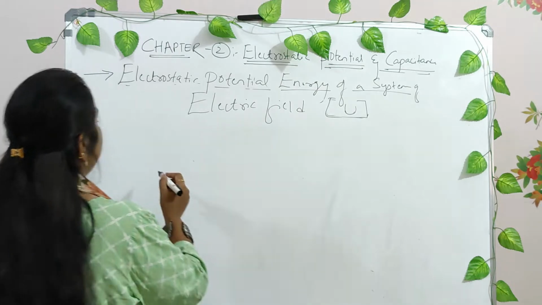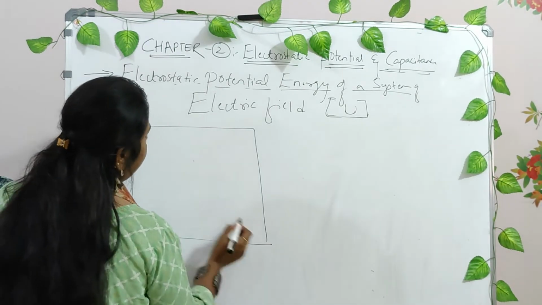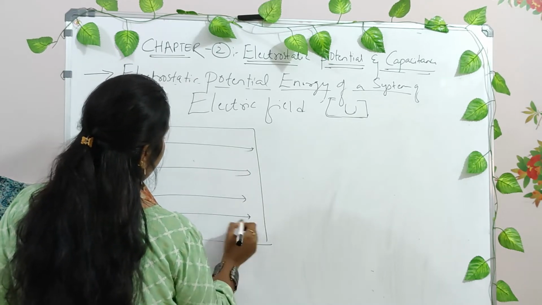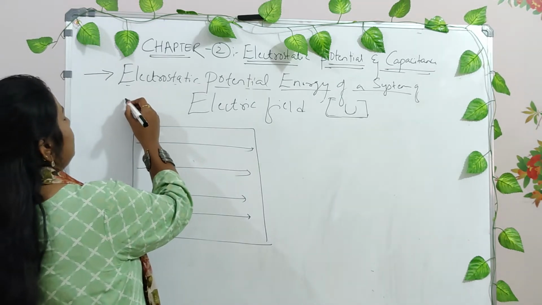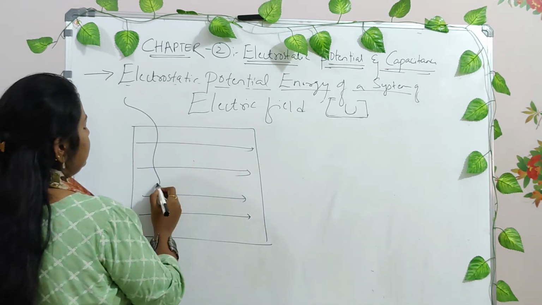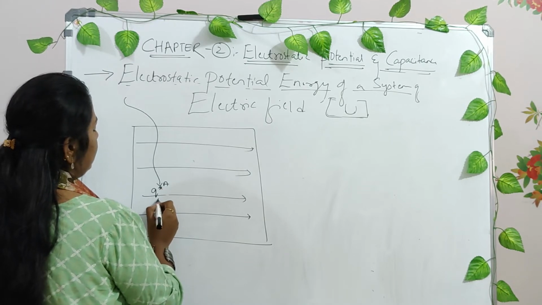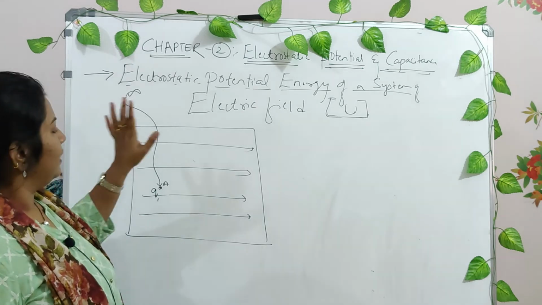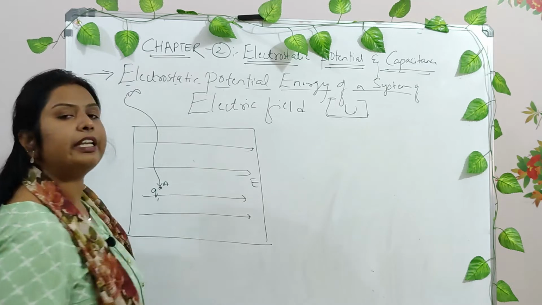Now say for example you have a system which already has electric field lines present here, right? Now you bring 2 charges. Say you bring charge Q1 to this point A from a distance of infinity. This already has an electric field in this direction.